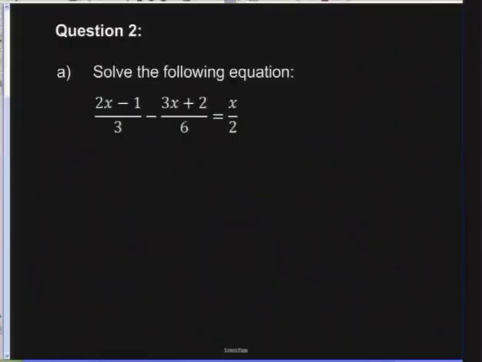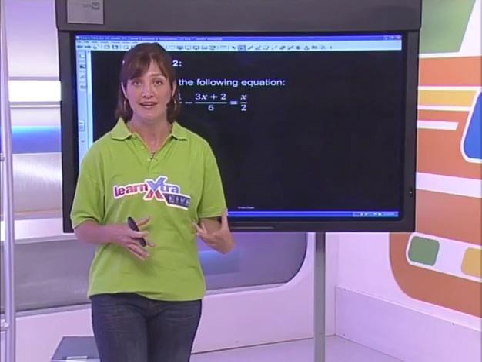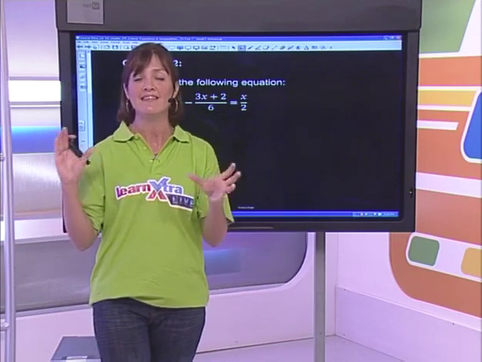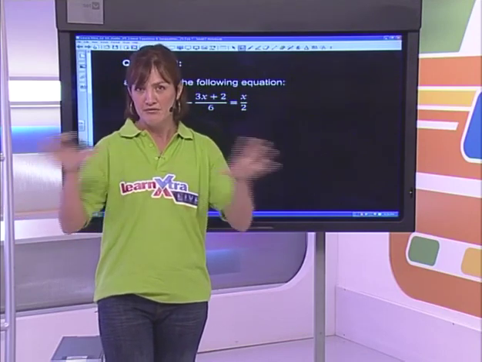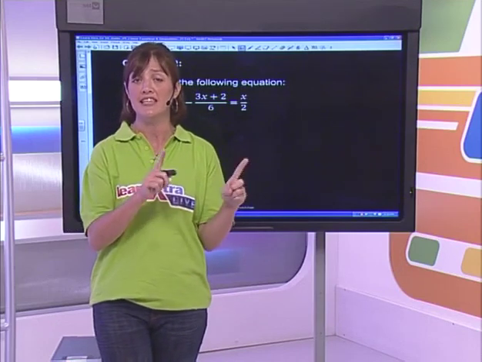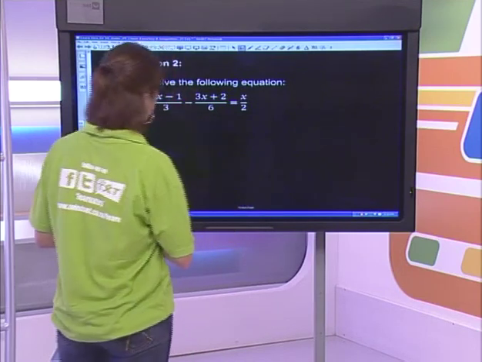Okay. We have got an equation of (2x minus 1) over 3, minus (3x plus 2) over 6, and it's equal to x over 2. So what we have over here is numerical denominators. All the denominators, the numbers at the bottom, are all numbers. So this is still in fairly easy territory. We don't have any variables in the denominators just yet, but let's have a look and see what we can do here.